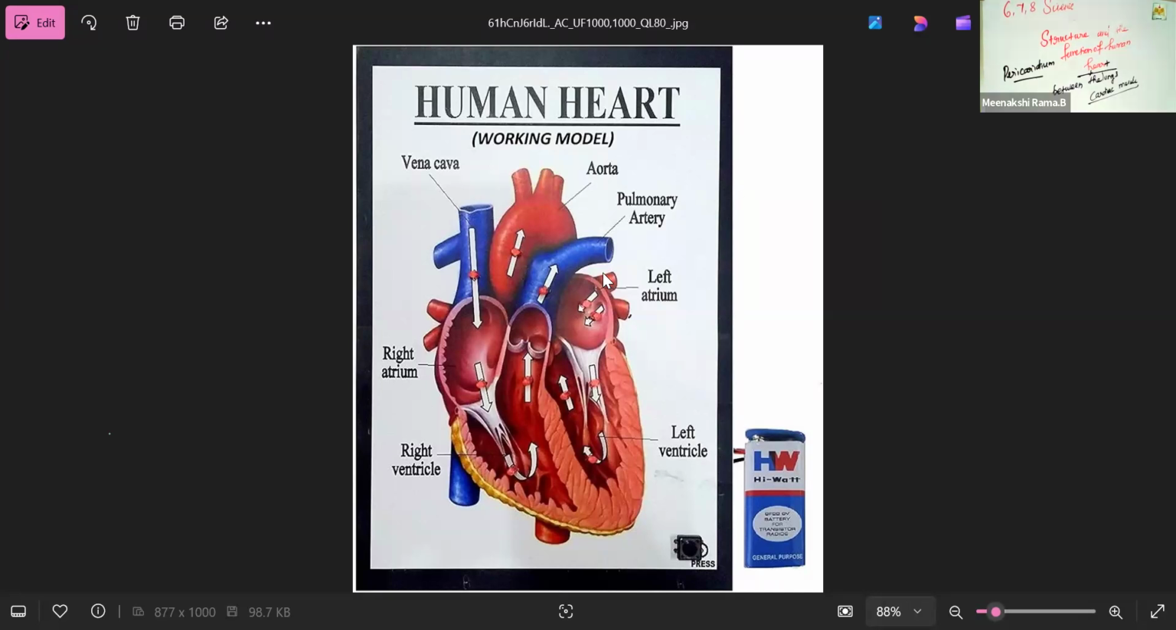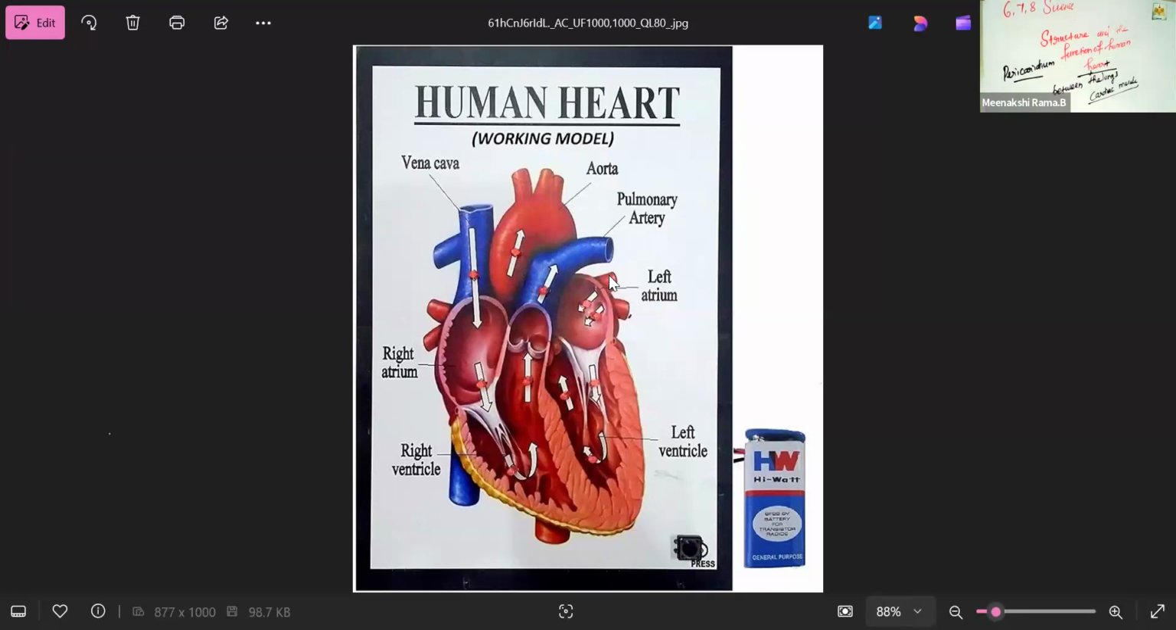So the right atrium receives deoxygenated blood from the different parts, and the main veins that help with that are the vena cava: the superior vena cava, the inferior vena cava, and then the coronary sinus. These contain the deoxygenated blood. Pulmonary veins bring the oxygenated blood. Yes, this is the pulmonary artery. The pulmonary vein contains the oxygenated blood.